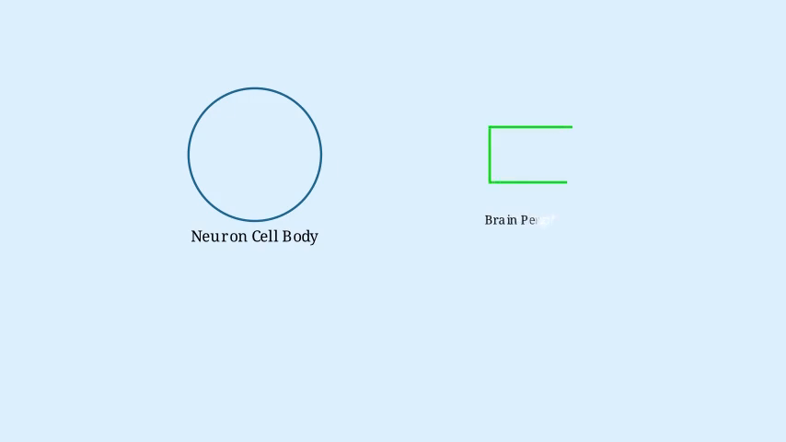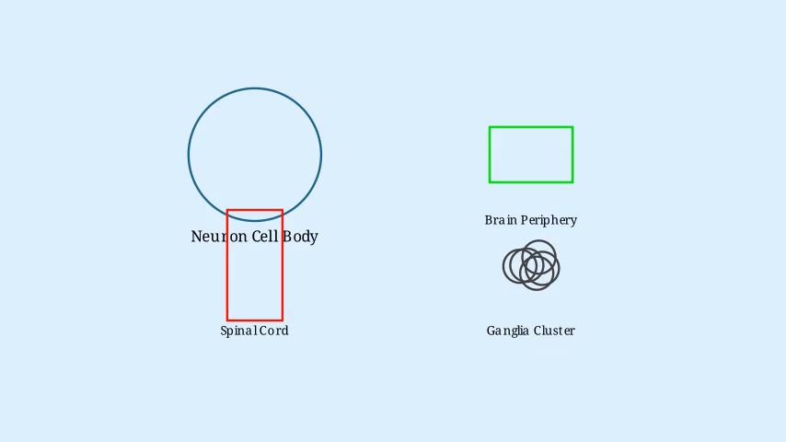Let us explore the fascinating structure of neurons, the fundamental building blocks of our nervous system. Neurons are specialized nerve cells that vary considerably in size and shape throughout the body. They form the gray matter of the nervous system and are found in specific locations including the periphery of the brain, the center of the spinal cord, and in clusters called ganglia.